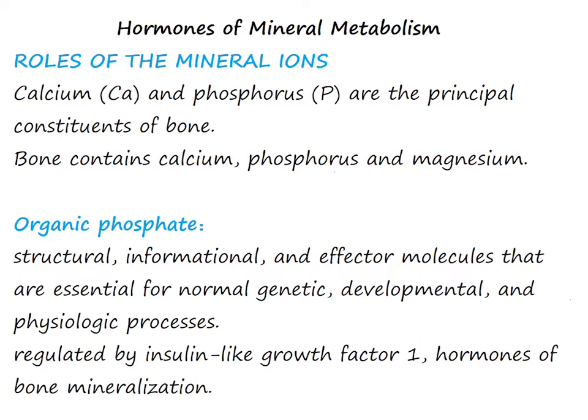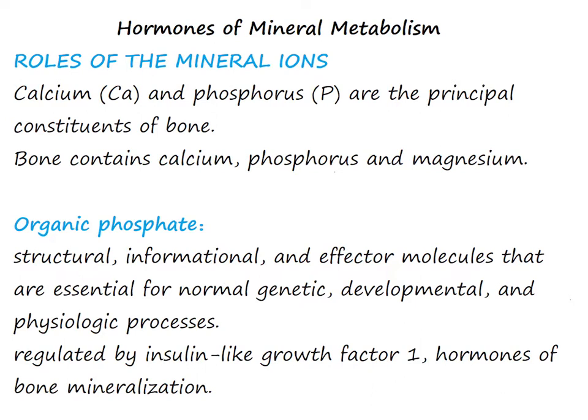Hormones of Mineral Metabolism. Roles of the mineral ions. Calcium and phosphorus are the principal constituents of bone, and together they compose 65% of its weight. Bone, in return, contains nearly all of the calcium and phosphorus and over half of the magnesium in the human body.